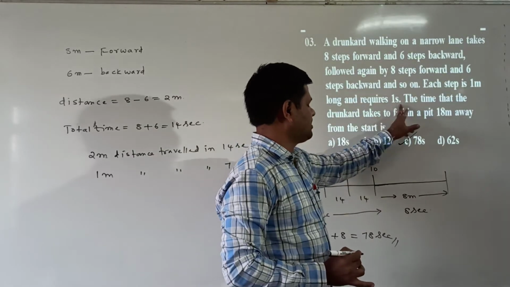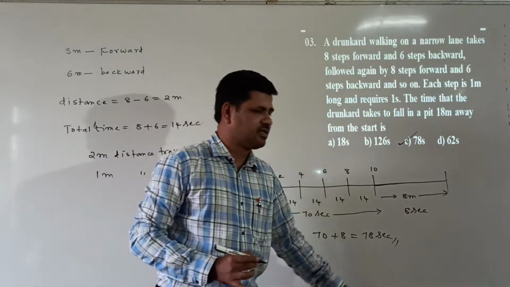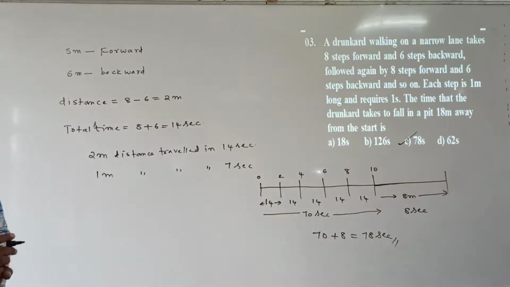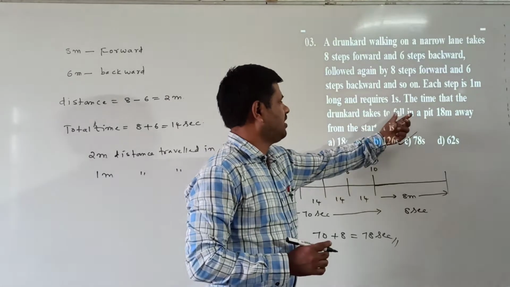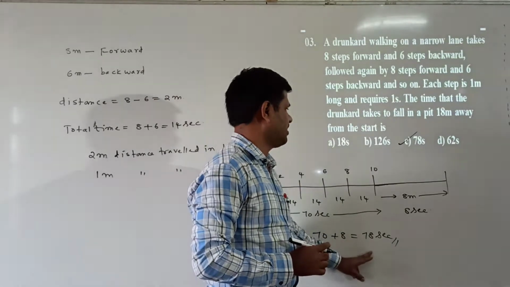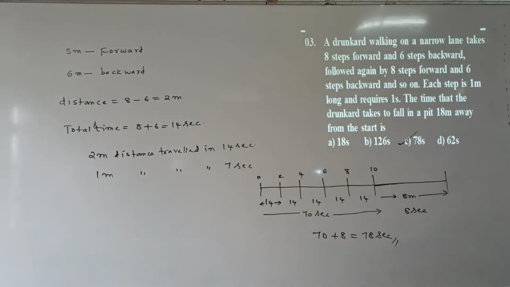we traveled in how many seconds here? 1 second. So 70 plus 8 is equal to how many seconds? 78 seconds he will take. What is asked here? The time taken by the drunkard to fall in a pit. How much time is taken here? 78 seconds of time is taken. So C option is correct.